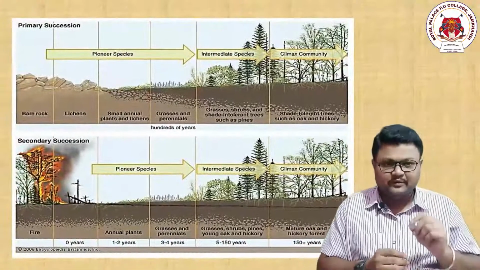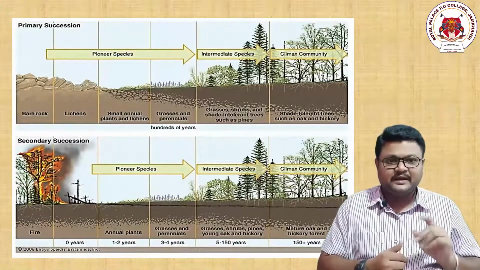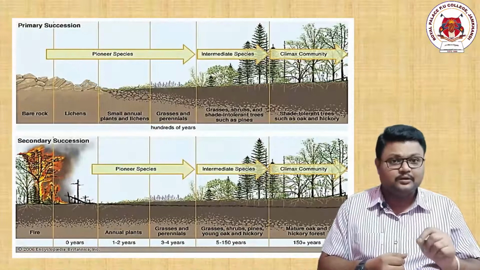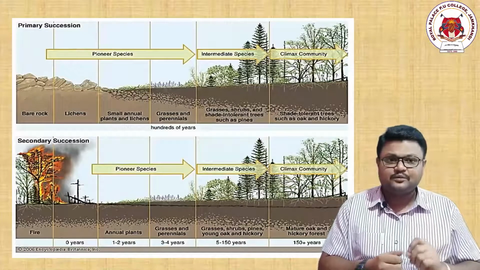If it rains there, there is a possibility of once again the formation of bryophytes, smaller grasses, herbs, shrubs, trees, etc. What we have to understand here is, compared to primary succession, this goes at a faster pace. Now the question is why?